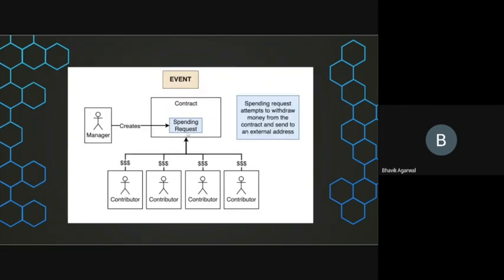The contributor gives the money to the contract. The manager creates the spending request. Whenever the spending request is created, all the contributors are given the option to approve or disapprove. If more than 50% of them approve, the spending would be done from this contract. Otherwise, the spending, this transaction, would be cancelled. So a spending request attempts to withdraw money from the contract and send it to an external address if more than 50% of the contributors agree. They all would be given the option to agree or disagree.